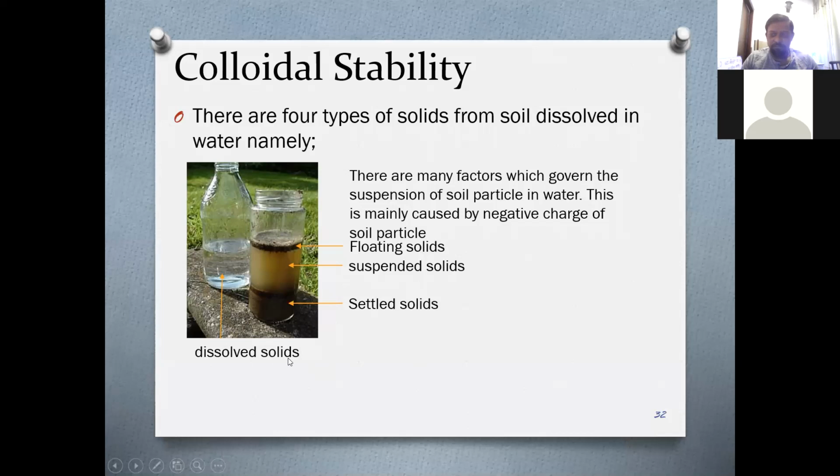And there are certain things that we can't see. Those are called dissolved solids, mainly minerals like salt, ions, gases. They are dissolved in water, but we can't see them. So these are the 4 types of solids which are normally present in water. There are many factors which govern the suspension of soil particles in water. This is mainly caused by the negative charge of soil particles. One of the major factors is the negativity of the surface of soil particles.